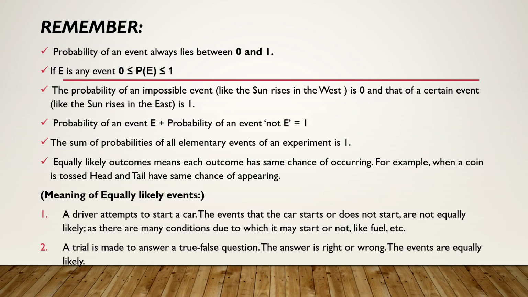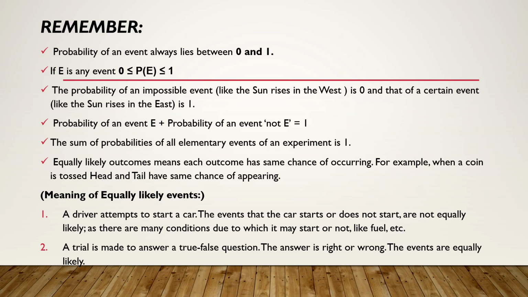Some important properties of probability which should be very clear. First one and the most important one, probability should always lie between 0 and 1. So anytime you get an answer more than 1, that means it is wrong. The probability of an impossible event is 0 and the probability of a certain event is always 1. The probability of an event plus the probability of its complement, meaning not that event, the total will be 1.